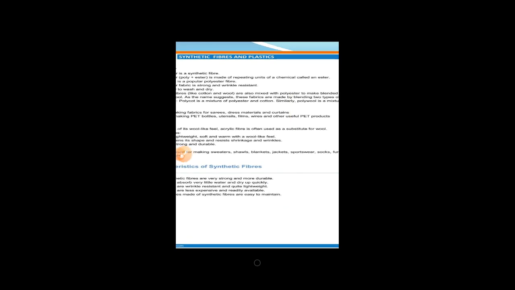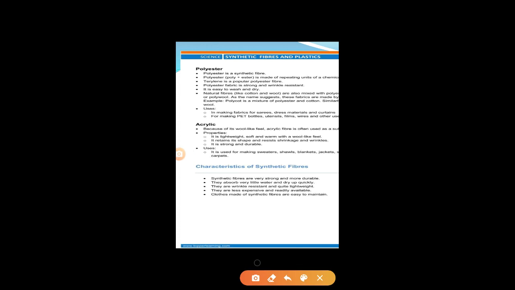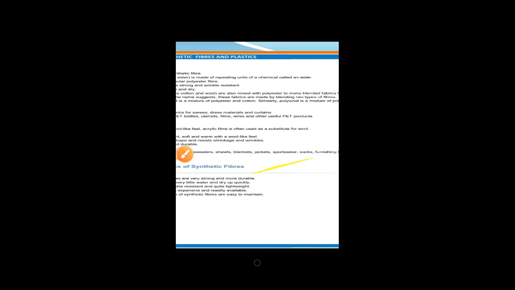Okay. Next we have to study the characteristics of synthetic fibers. So what are the characteristics of it? Number one, synthetic fibers are very strong and more durable. Number two, they absorb very little water and dry up quickly. Number three, they are wrinkle resistant and quite lightweight. They are less expensive and readily available, and clothes made of synthetic fiber are easy to maintain. So these all are the characteristics of synthetic fiber. These things we have already studied, so I am revising these topics.